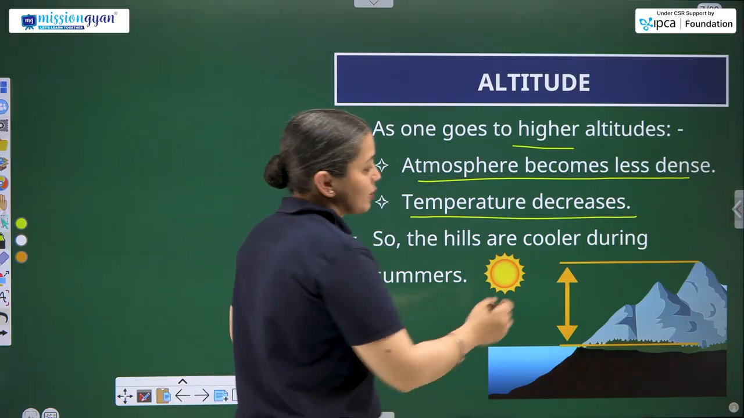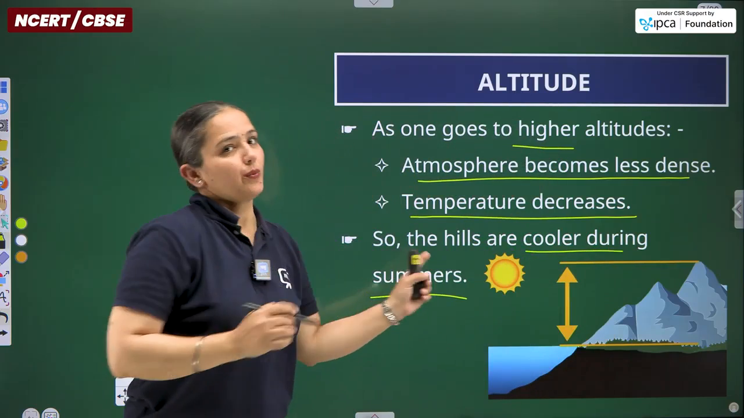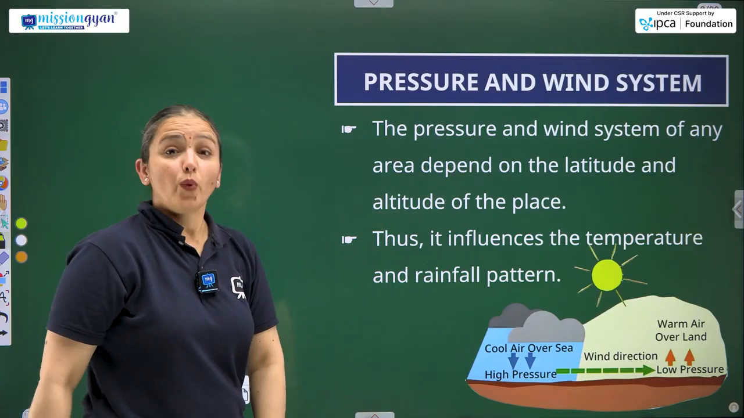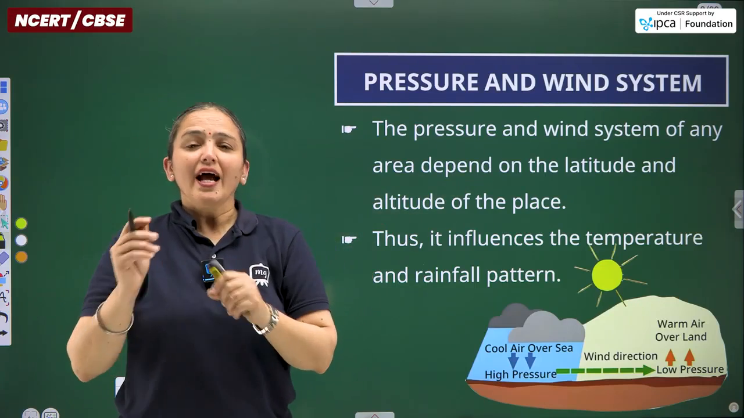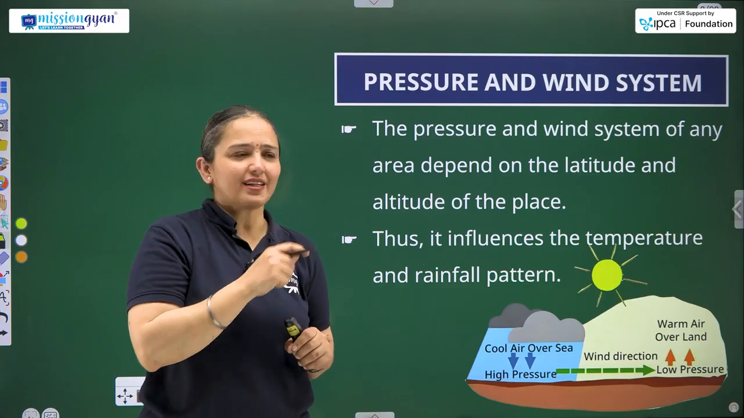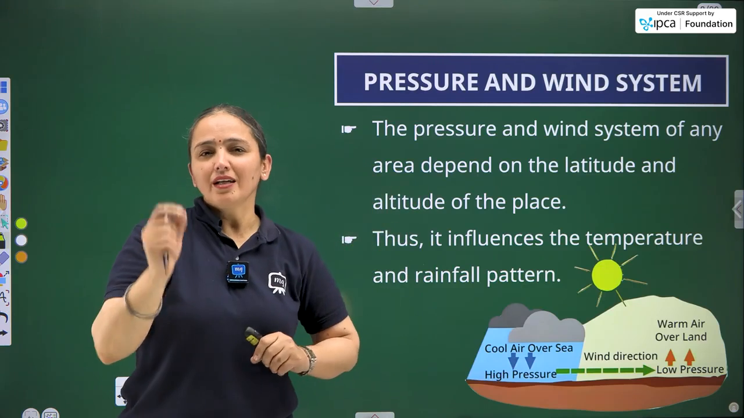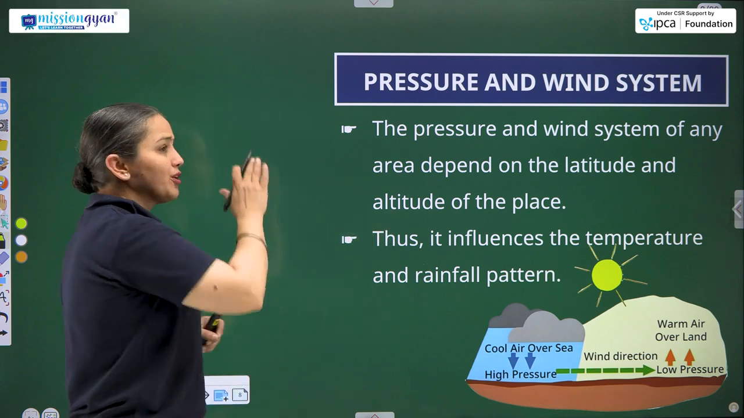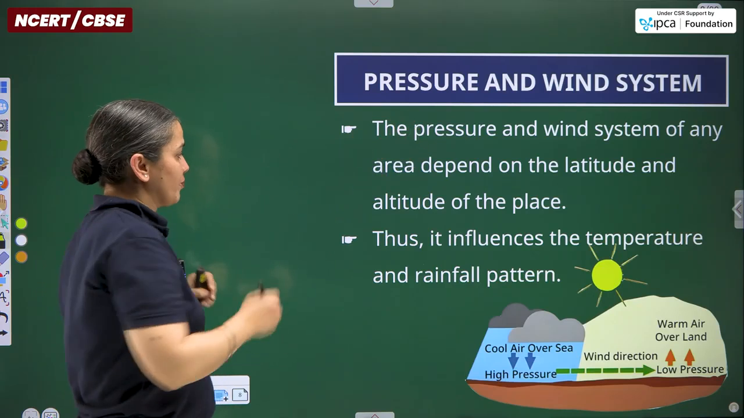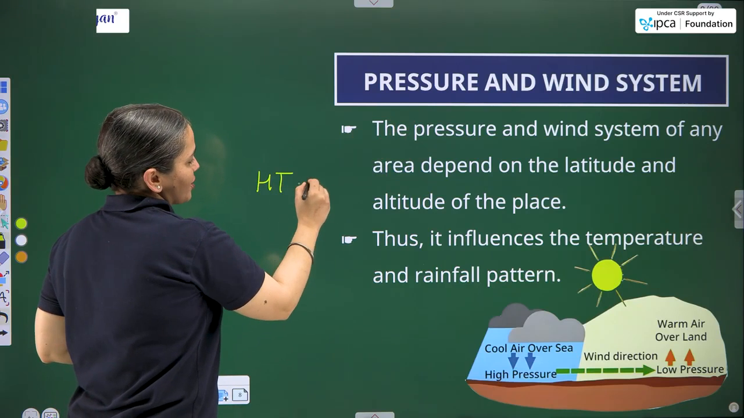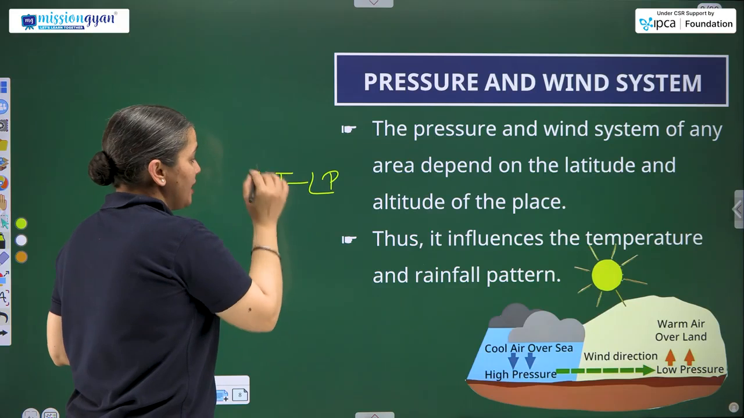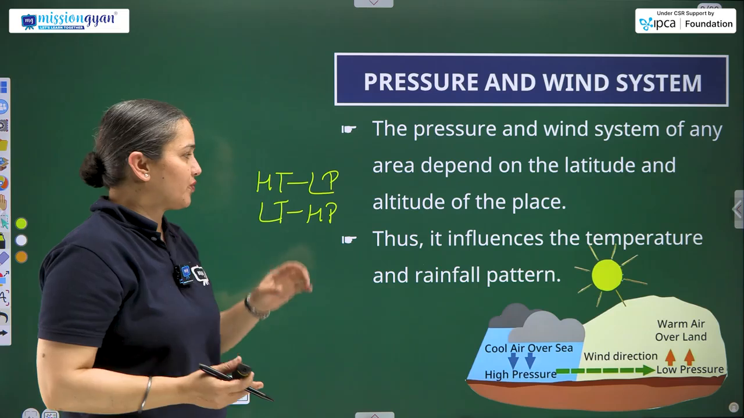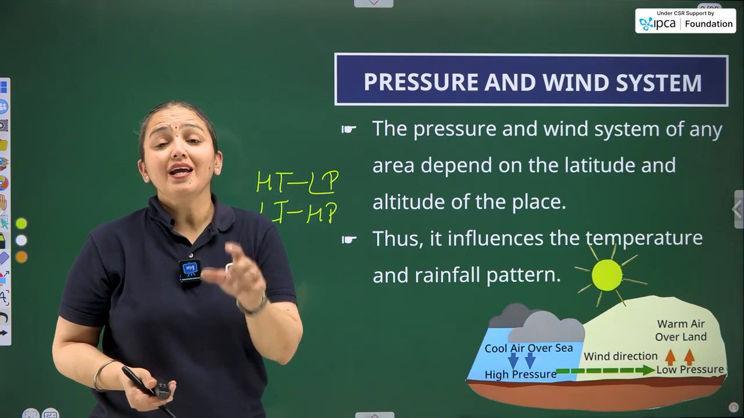So the hills are cooler during the summer. I gave this example as well, I hope it is still remembered. Now, pressure and wind system. Actually, there is a simple formula. Before discussing this entire concept, let me give you the simple formula that we are going to discuss ahead also. This formula is about temperature and pressure. If there is high temperature, there will be low pressure, and if there is low temperature, there will be high pressure. And we are talking about the temperature and pressure present in an area.